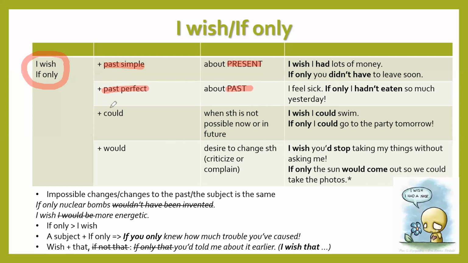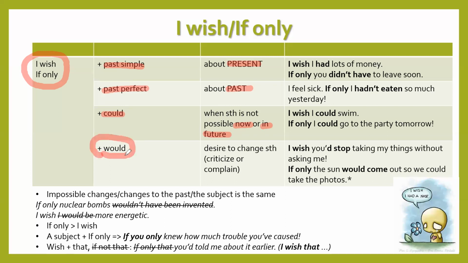Usually after these two positions, I ask my students, how do we speak about future and what to say if we speak about future? There are some ideas with would, but would be later. And here let's talk about could at first. We use could when something is not possible now or in the close future. I wish I could swim, but I cannot. Or if only I could go to the party tomorrow, but I can't. So if we speak about future, we use I wish or if only, we can use could.